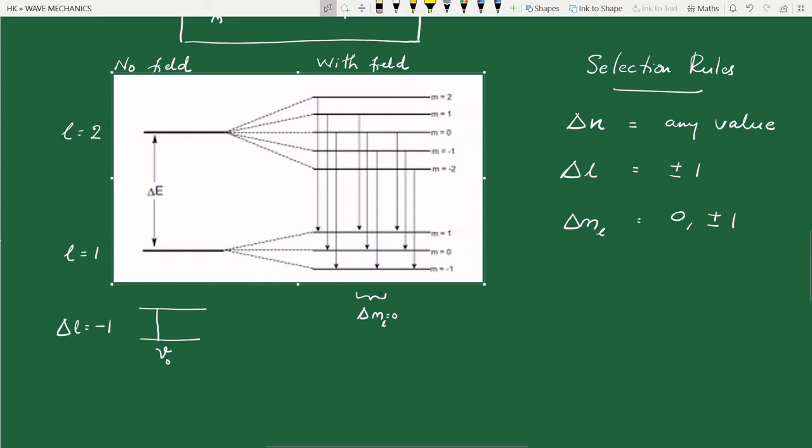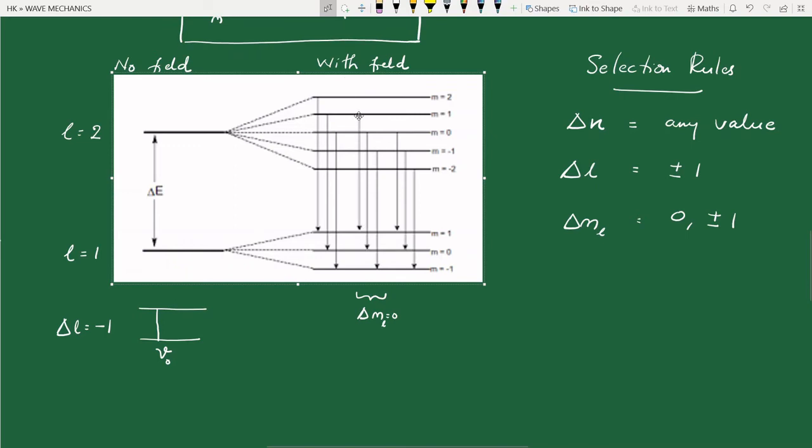So when delta ML equal to 0, what is the difference in energy involved? Here ML equal to 0 in the higher energy state, it means that the additional magnetic potential energy gained is 0. So the higher energy state has an energy E2 plus 0 here. From here to here, the transition here also ML equal to 0, so lower energy state is simply E1. So E2 minus E1, the energy corresponding to this transition is E2 minus E1.